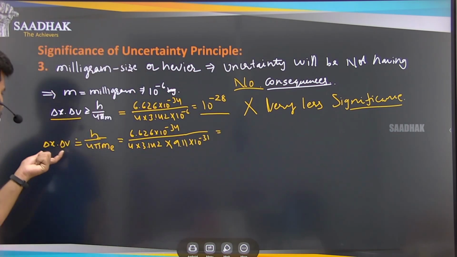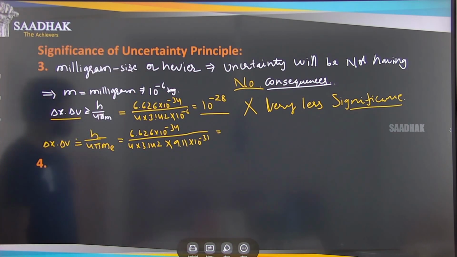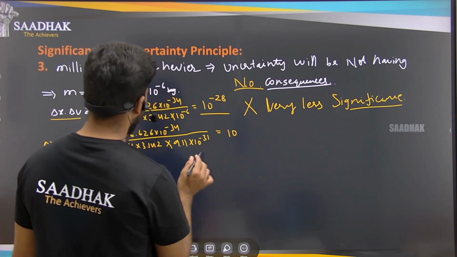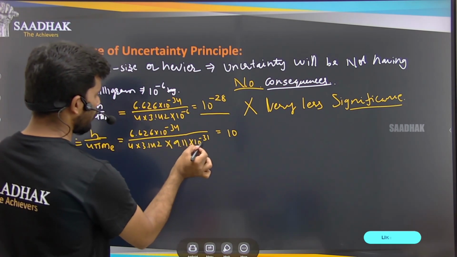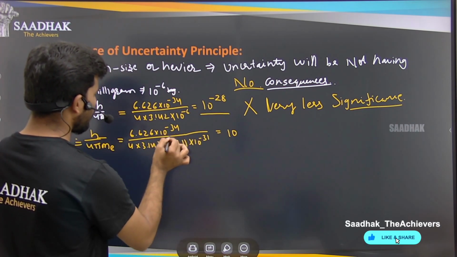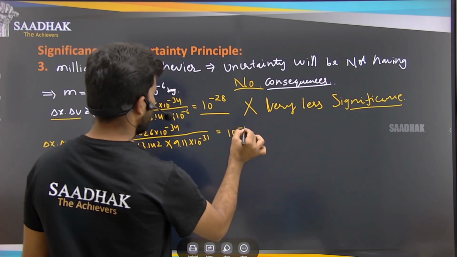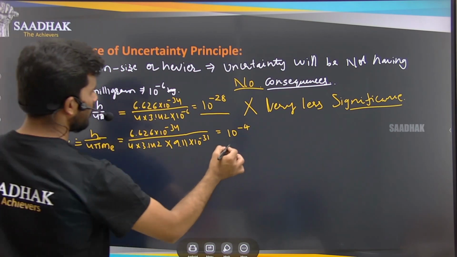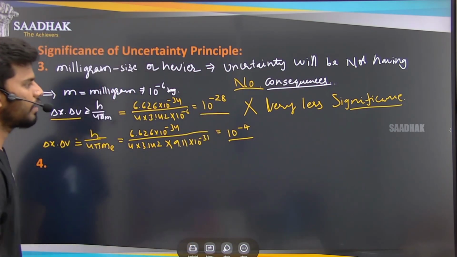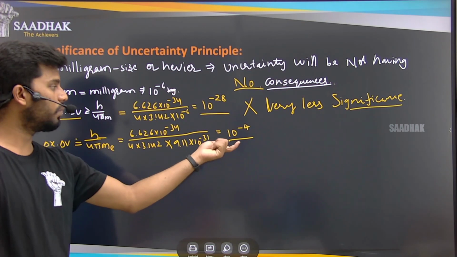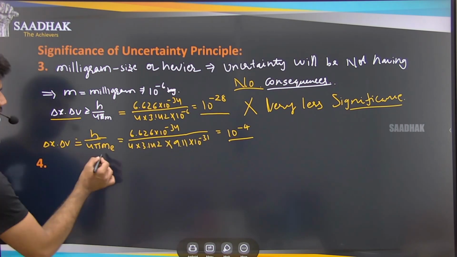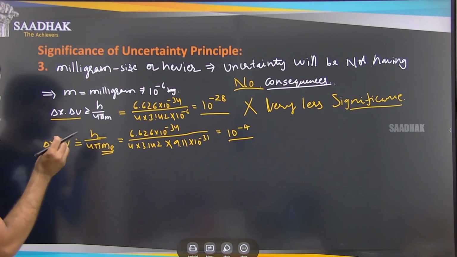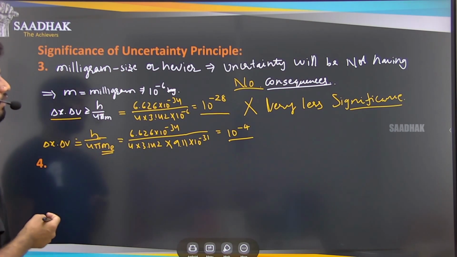The product of uncertainties in position and velocity will be around 10 to the power of minus 4. Compared to the earlier value, this is very huge. So it has significance in the case of lesser-mass objects.